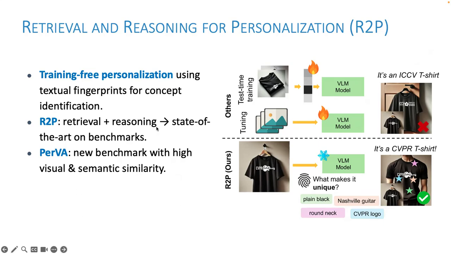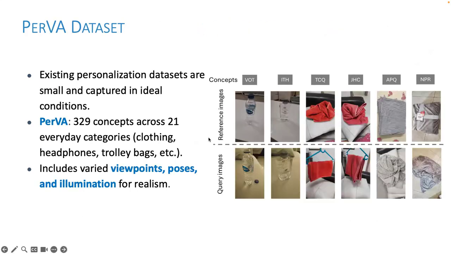This allows the model to recognize concepts like my CVPR t-shirt based on what makes it unique, such as color, logo, or shape, without retraining. This approach achieves state-of-the-art performance on personalization benchmarks while remaining efficient and data-free. To evaluate this properly, we also need a more realistic dataset, which brings me to our proposed dataset in the paper, which we call PerVA.